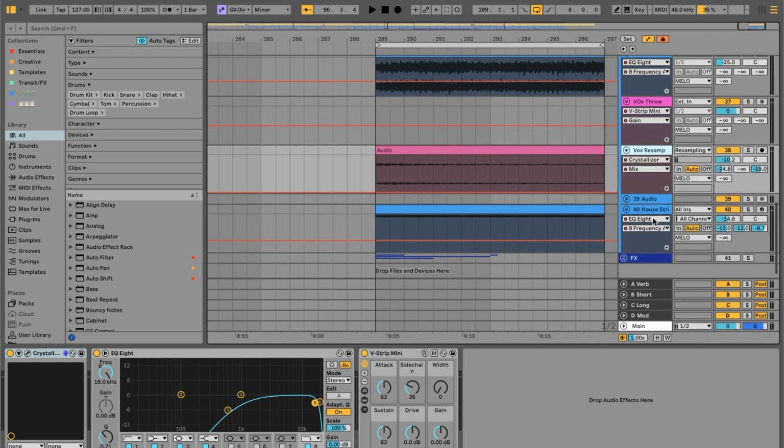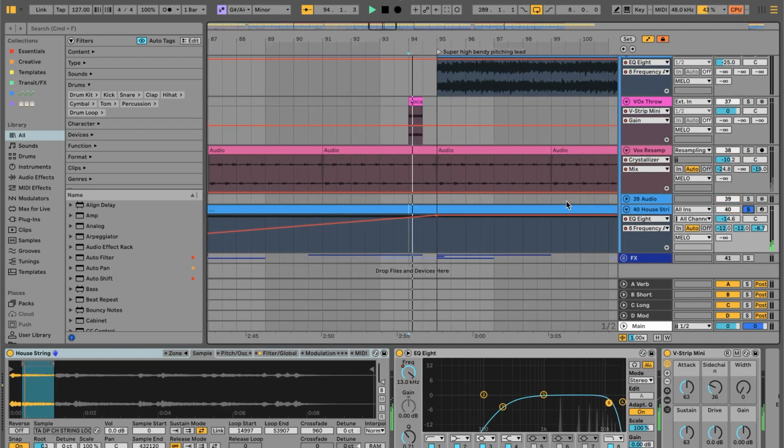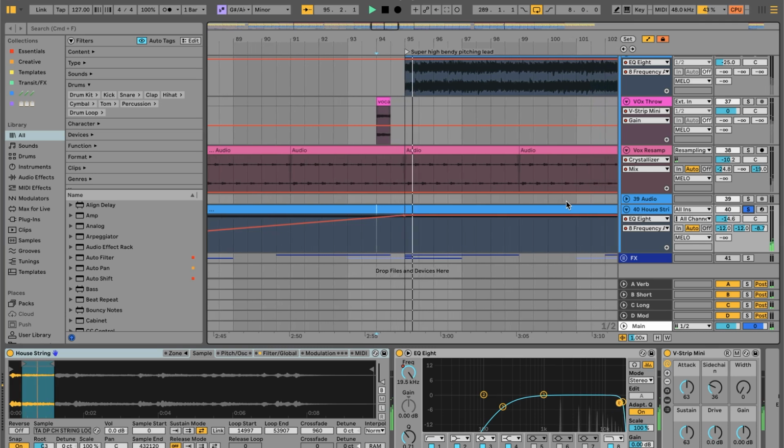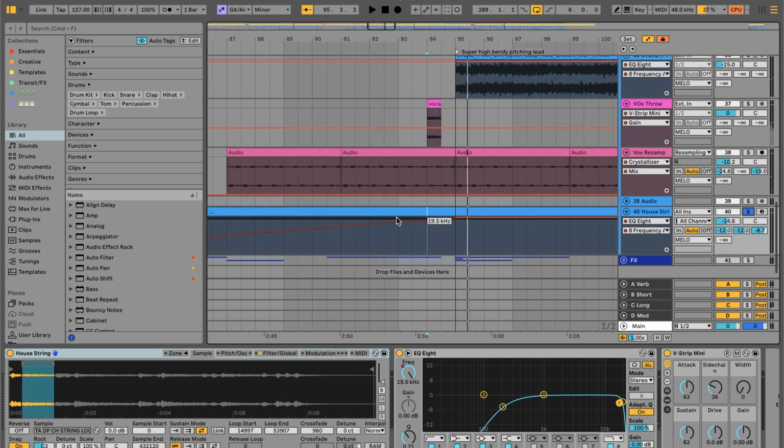And then we got the standard house string. This is again a bit more of an arrangement trick. As you can see in the arrangement, it slowly comes in and then it shows up more on the back half. So it's on the final drops where an extra string is coming in to just fill out the sound a little bit more and make it a little bit more interesting.